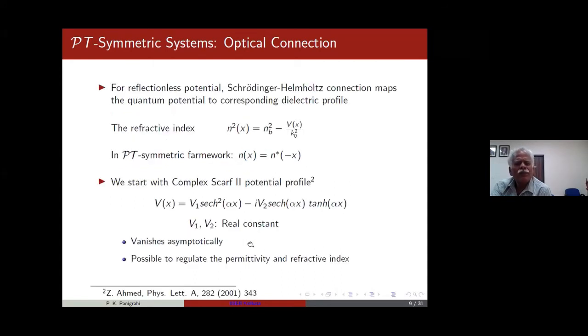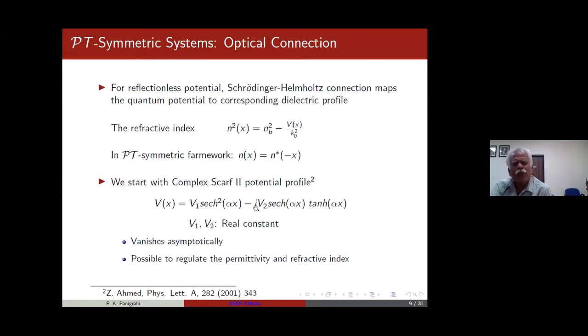Now let me come to the fact that you can have a refractive index which has PT-symmetry. PT-symmetry allows you to write, for example, for this case, a form with two constants, V1, V2, and one i here. Tanh is odd, because of which when i goes to minus i, x goes to minus x. This potential reflects PT-symmetry, as long as V1, V2 are real.